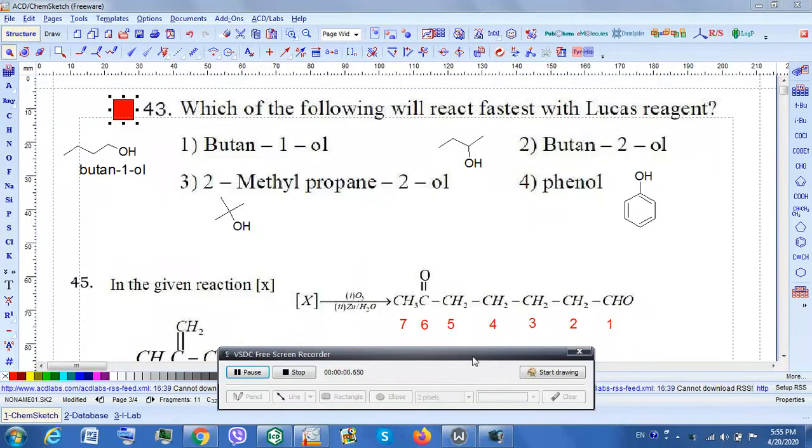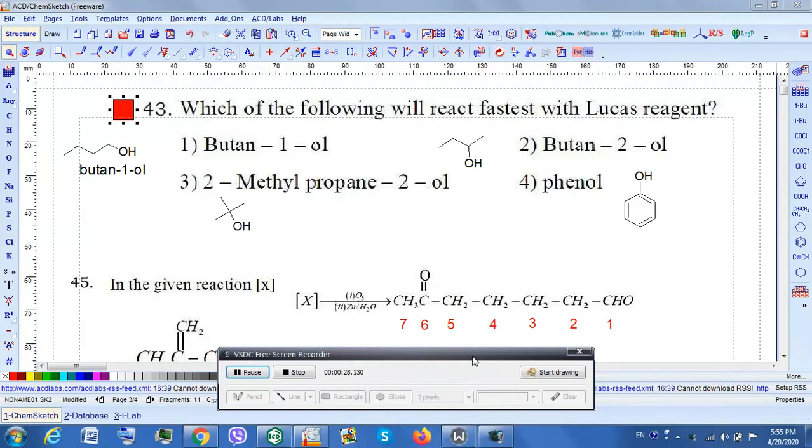Here, if you're looking at this question, the question is asking which of the following will react fastest with Lucas reagent. There are 4 options: 1, 2, 3 and 4. 1 is a primary alcohol, 2 is a secondary alcohol, 3 is a tertiary alcohol, 4 is phenol. Now in Lucas reagent, tertiary reacts fastest because of carbocation formation.